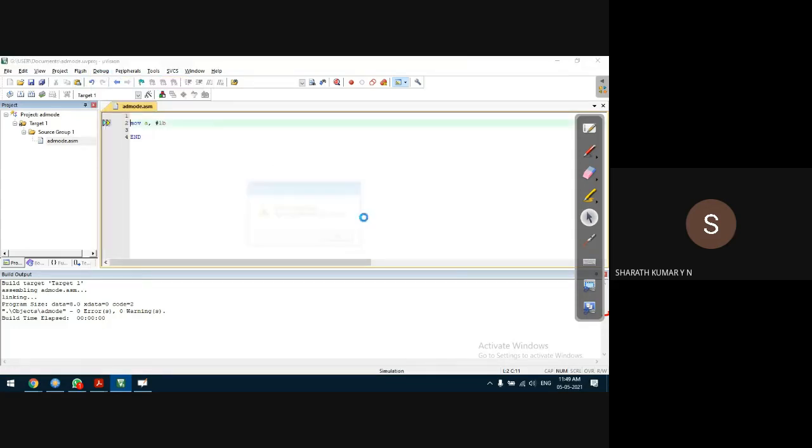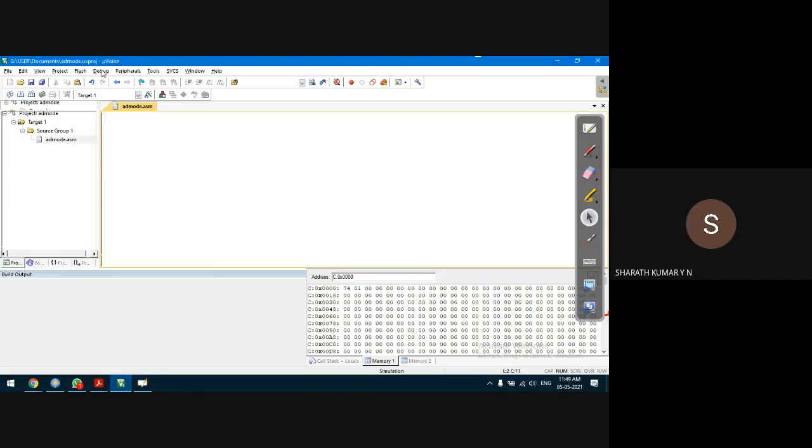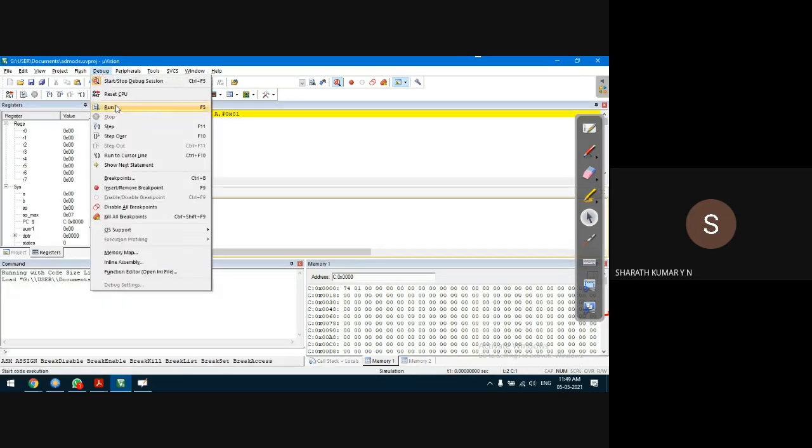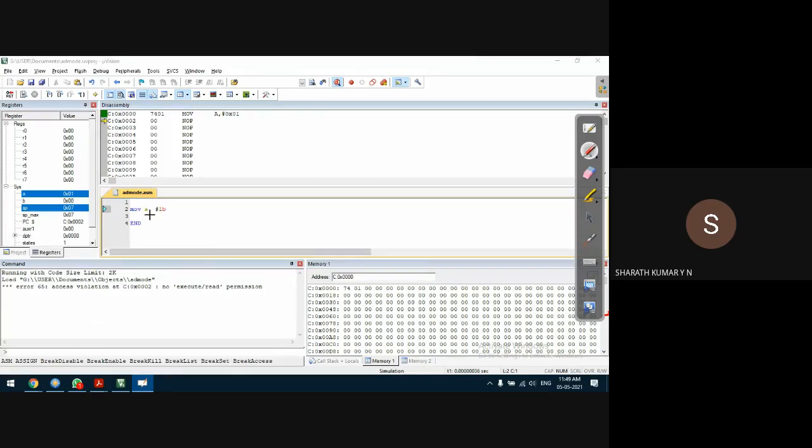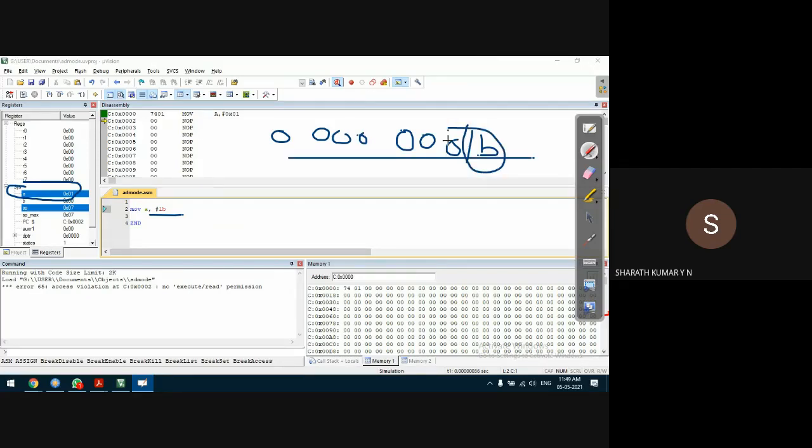Debug, start session, and let us say debug run. Again, the same thing, because when we specify B, it will take it as 1 bit. But 1 bit cannot be stored in an 8-bit location. Compiler will append zeros to the left out bit positions. It will convert one binary into 01 hexadecimal number.